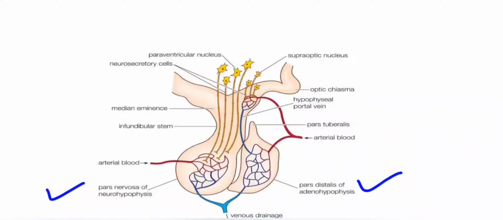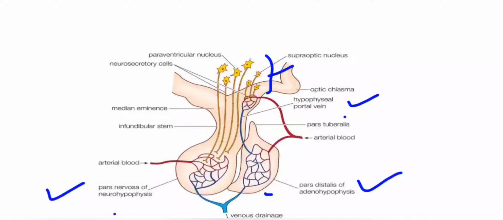The anterior part of the pituitary gland is linked to the hypothalamus by a hypophyseal portal vein system. These are the neurosecretory cells of the hypothalamus. They give their secretions directly into the hypophyseal portal vein, and from the hypophyseal portal vein it will enter the anterior pituitary. It will stimulate the anterior pituitary, and the anterior pituitary starts producing hormones.